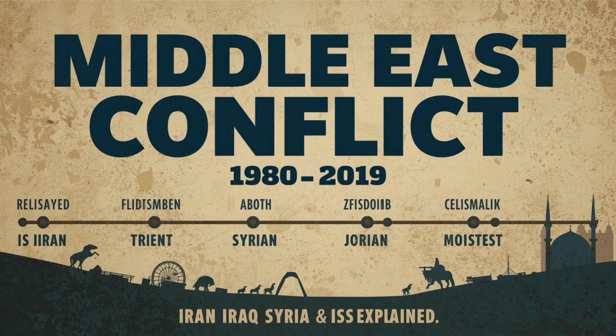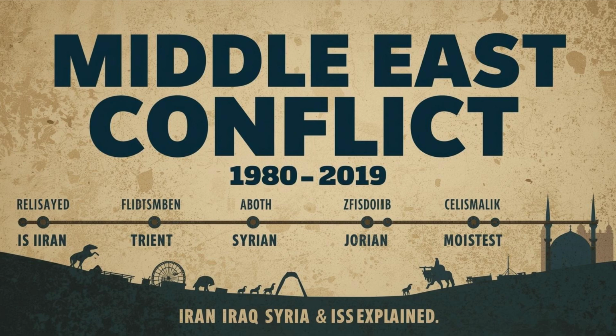Episode 4. US invasion of Iraq, 2003. The Iraq War's causes, course, and consequences. Episode 5. Al-Qaeda in Iraq or the rise of insurgency, 2004. How the invasion led to militant groups rising. Episode 6. Syrian civil war begins, 2011. Arab Spring's impact in Syria and how this conflict expanded.